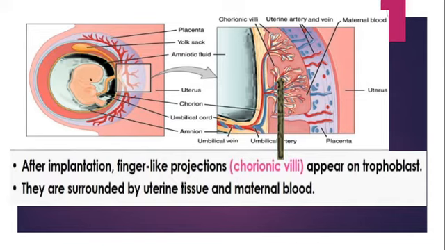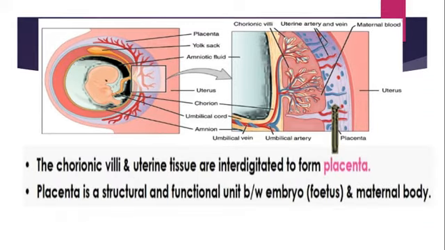surround that all together and it will form another structure that is called the placenta, right? So you can see here the chorionic villi and the uterine tissue are interlocked. Interdigitated means interlocked, that means it's actually connected in that interlocked manner, right? Like when we lock two hands together like this, interdigitated to form the structure called the placenta that you can see in this structure, right?